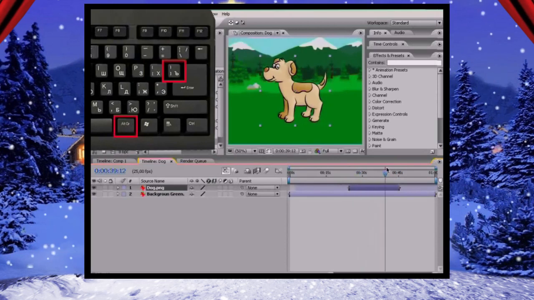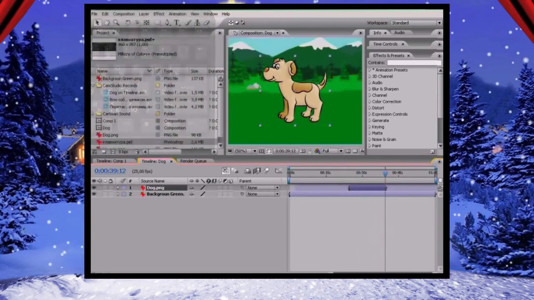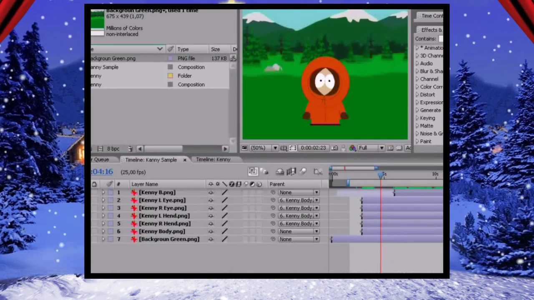Let's see all this in practice. But first I have to show you some useful features which will help you to work quickly and efficiently.